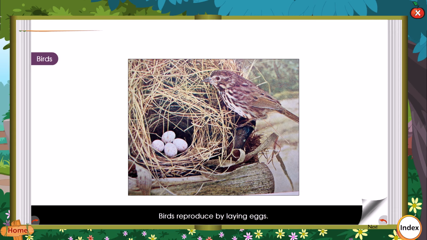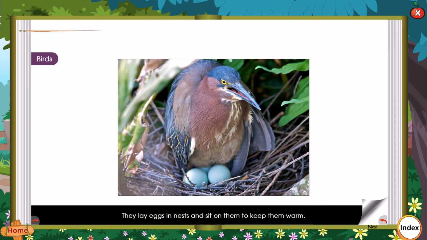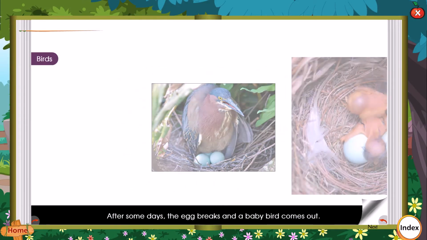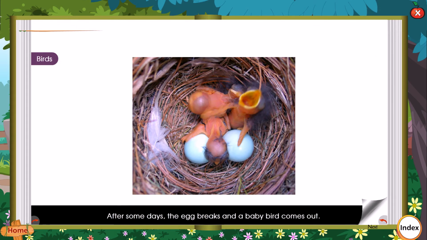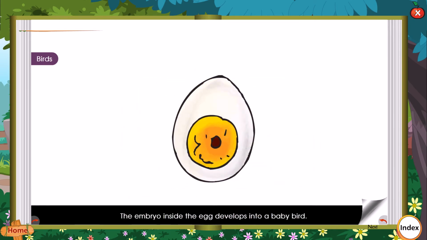Birds. Birds reproduce by laying eggs. They lay eggs in nests and sit on them to keep them warm. This habit of some birds to keep their eggs warm is known as incubation. After some days, the egg breaks and a baby bird comes out. This is called hatching. The embryo inside the egg develops into a baby bird.